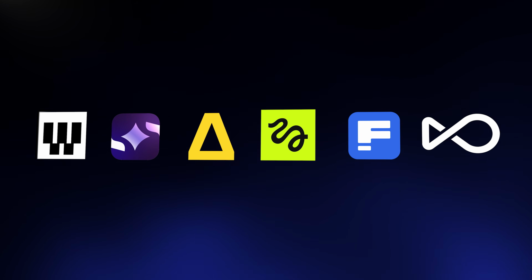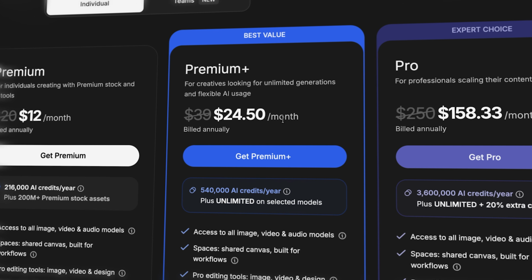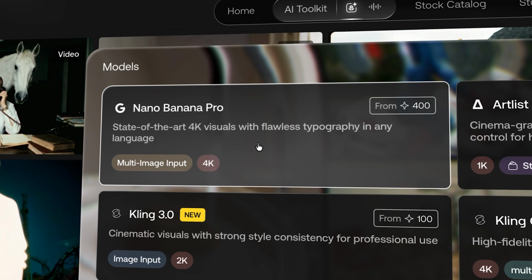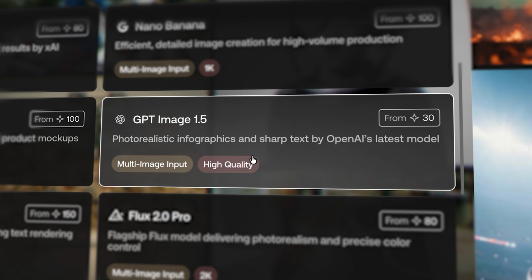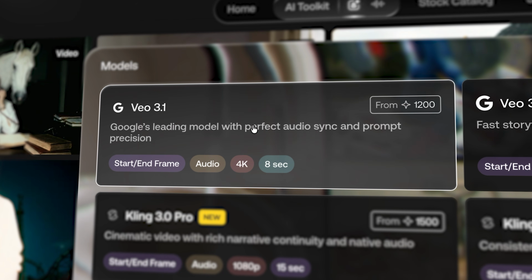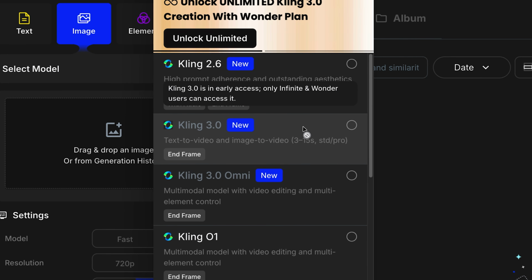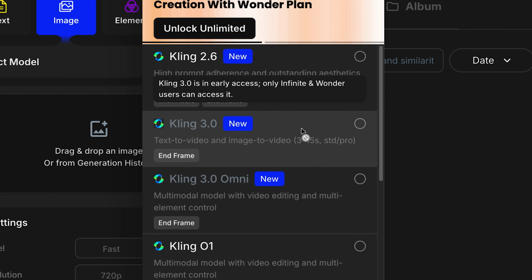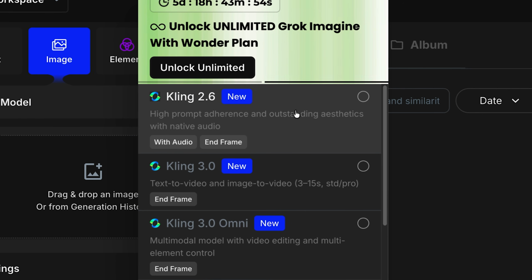I took the 6 biggest and/or most requested sites from you guys and tested their pricing on 2 different plans. One that's around $20 a month, which I think is kind of like a good balance of cost and value, and then their plan where you get the most bang for your buck, which is often their most expensive one, of course. With each plan, I ran the cost of 5 super popular models: Nano Banana Pro and ChatGPT 1.5 for images, and Kling 2.6, Veo 3.1, and Sora 2 Pro for videos. Side note, I know that Kling 3.0 is out now and it's way better than 2.6, but not all sites have it available, and some of them are charging insane prices for it right now since it's new, so I think 2.6 is a better cost metric.